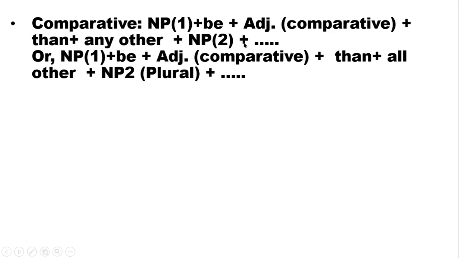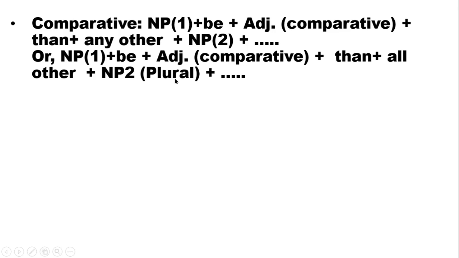This is singular, and then extension. Or you can use another structure for comparative degree: NP1 plus be, adjective, comparative form, then all other NP2, you have to write down the plural form, then extension.